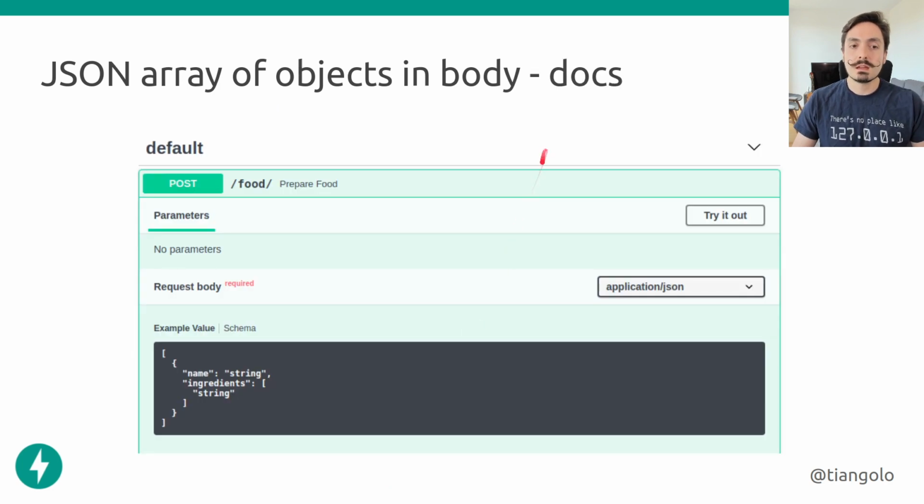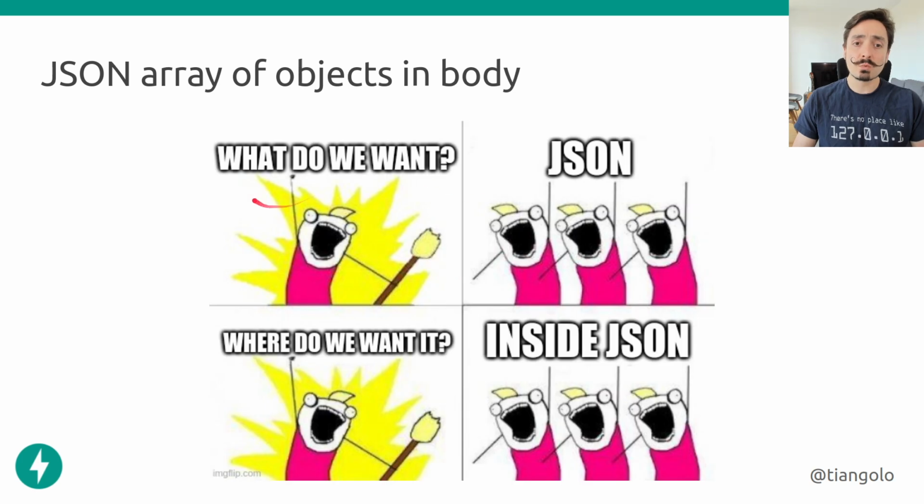But first, now let's see the interactive documentation. It's updated, and now it shows that effectively we are receiving an array, a JSON array, or the equivalent of a Python list that has the same type of objects that we define, and that's all we have to do to have JSON objects inside of an array. And with that we can define very arbitrarily complex data structures for the payloads that we want to receive. So if we want to send JSON and we want to put the JSON inside of the JSON, however we want to mix and match the data that we want to receive, we have all the flexibility, and it's all based on standard Python type annotations.